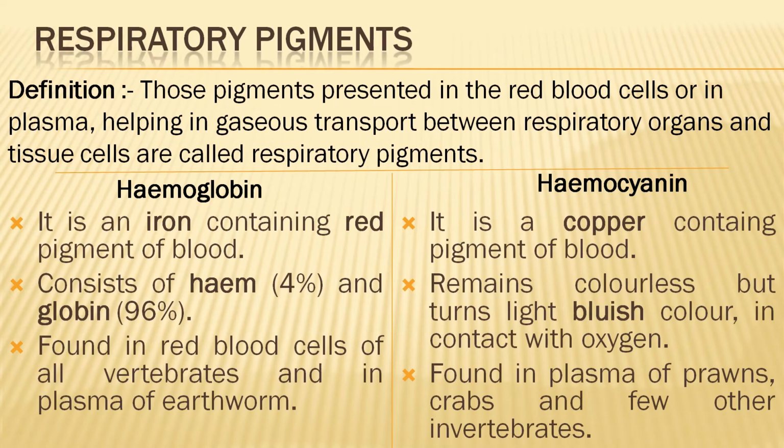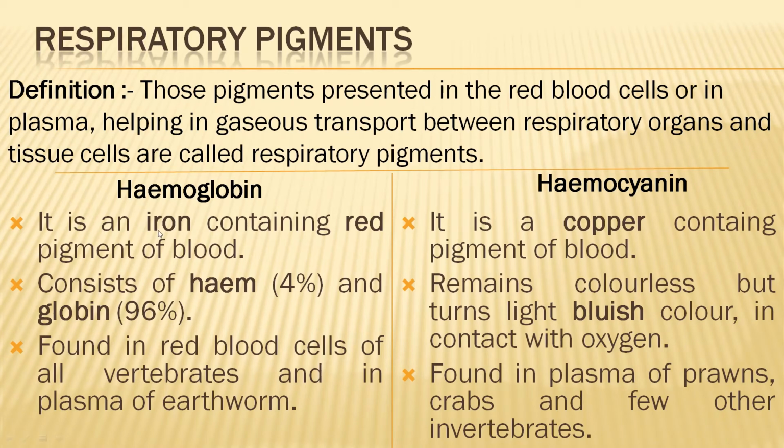So now respiratory pigments. See, what are the respiratory pigments? Those pigments which are present in the red blood cells or in the plasma, helping in gaseous transport between respiratory organs and the tissue cells, are called respiratory pigments. They help in the transport of gases between the respiratory organs and the tissue cells. Hemoglobin is one of the respiratory pigments, another is hemocyanin. Hemoglobin is present in the blood, as we have learned.